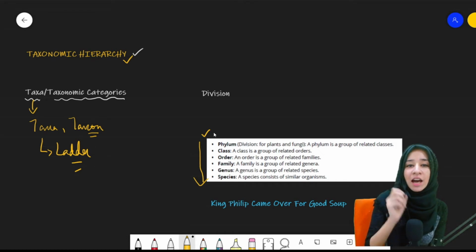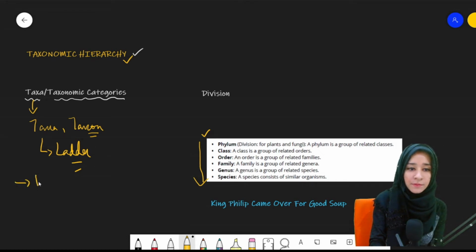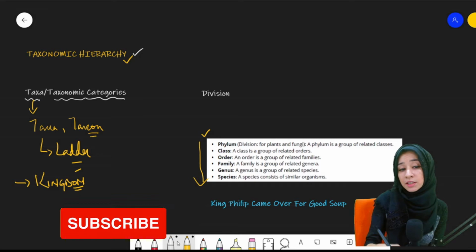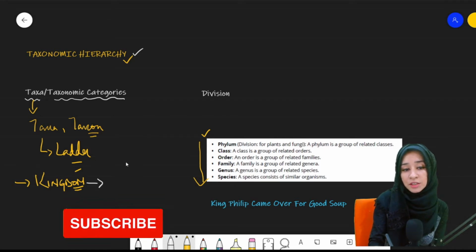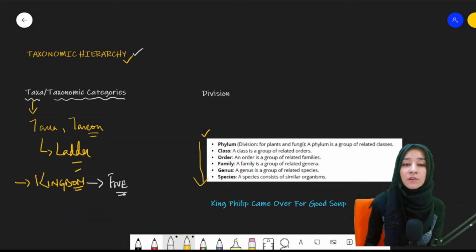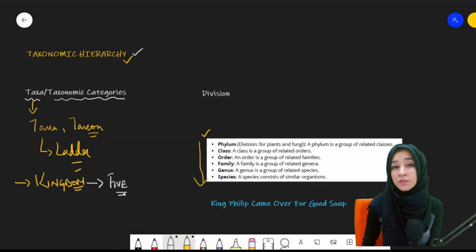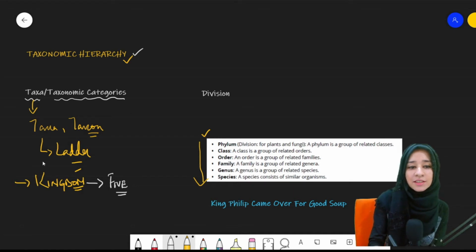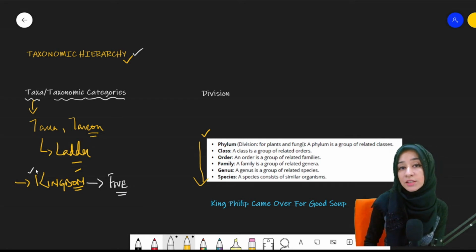Clear? The largest group is known as kingdom. We will discuss kingdoms in detail in the upcoming lectures. There are a total of 5 kingdoms in which living organisms are divided on the basis of their characteristics and other things, and we will deal with it in detail. But first we need to understand the bases of how these groups come into being. Clear? So the first one is the kingdom, the largest one.